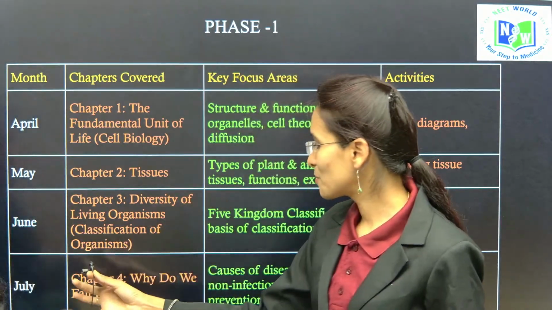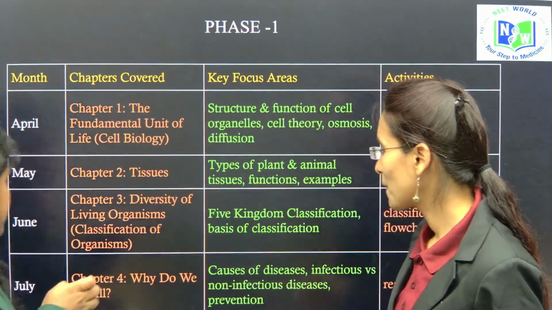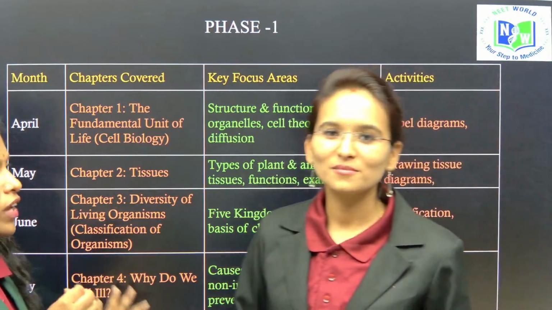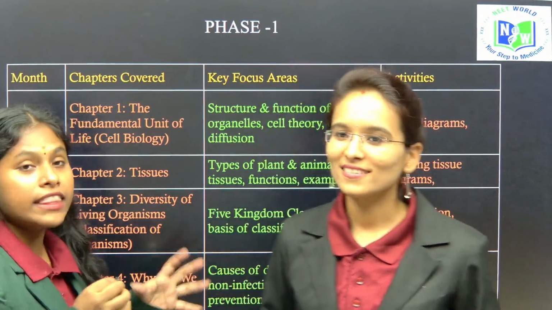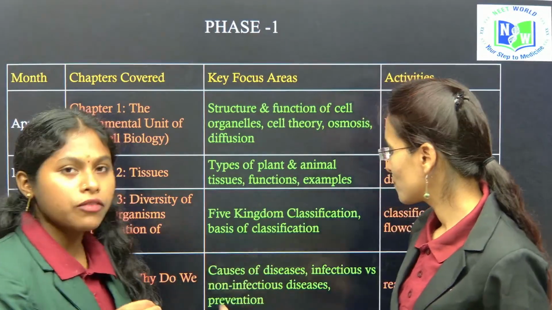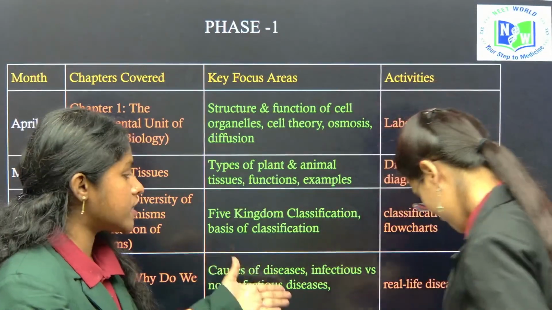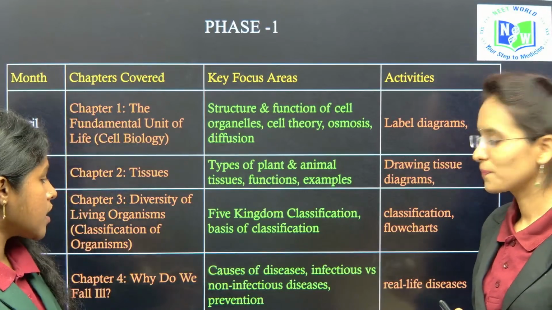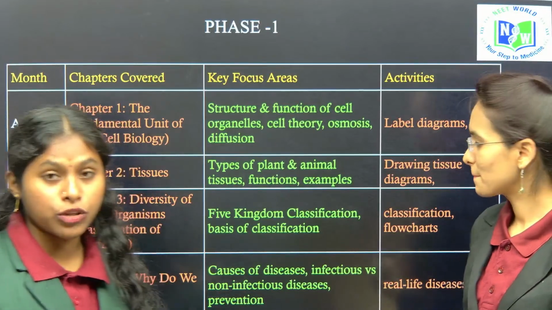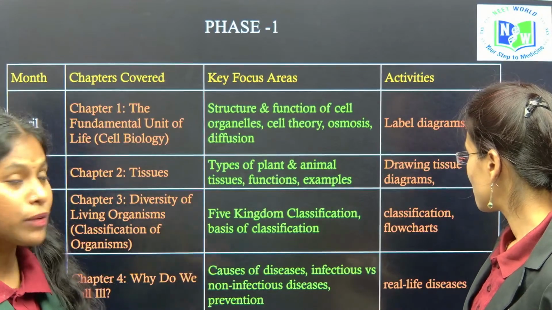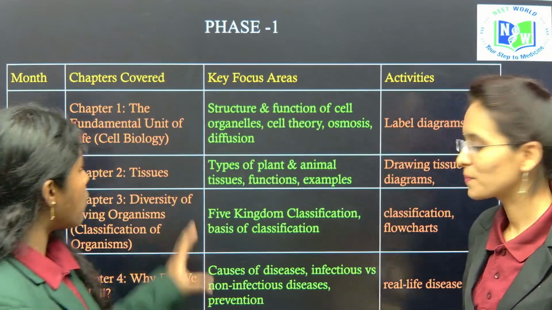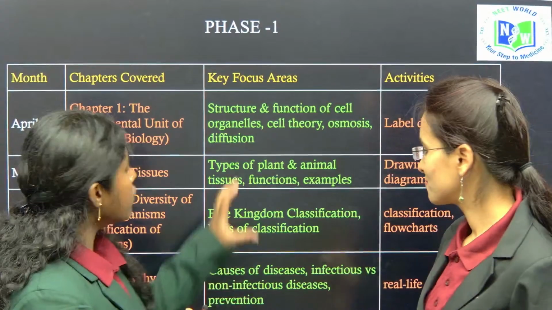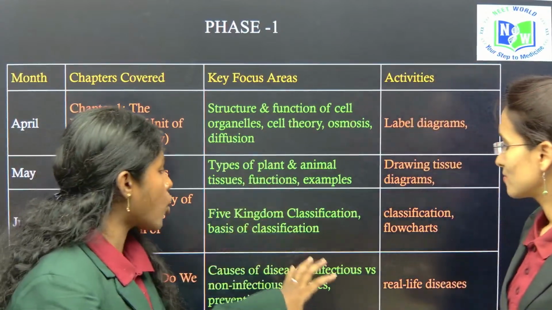In chapter 4, which we discuss in the month of July, Why Do We Fall Ill, we mainly focus on the causes of diseases, what communicable diseases are, what non-communicable diseases are, and their symptoms and causes. We have to focus more clearly on these topics from this chapter.